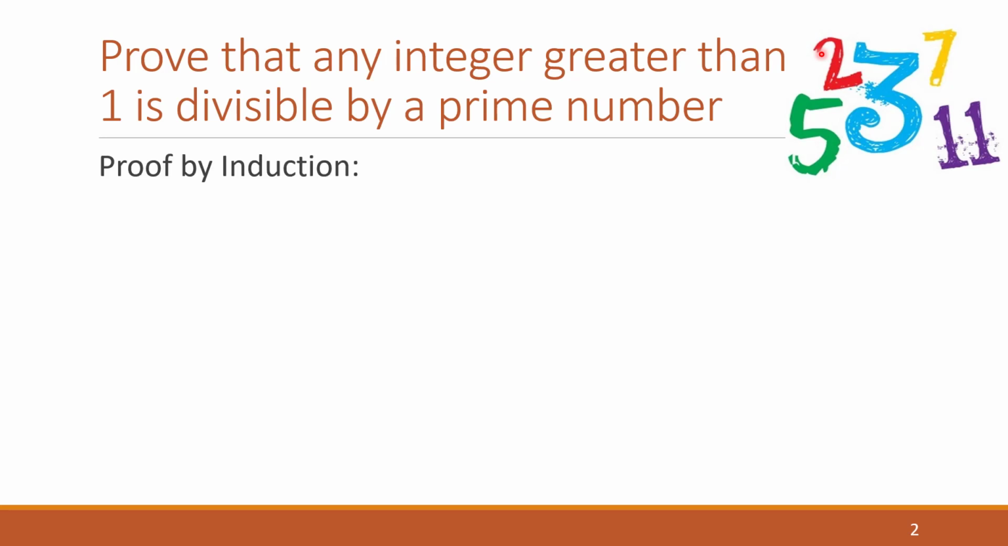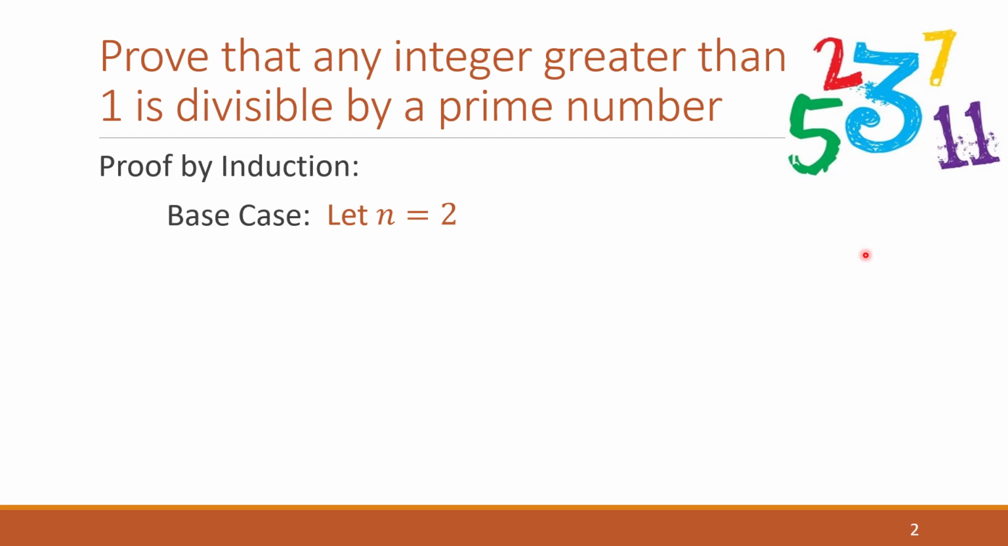So we want to do a proof by induction here. And in this proof by induction, we're going to need a base case. So if you think about it, what's the base case? We start by saying prove that any integer greater than 1. Well, what's the first integer greater than 1? It's going to be 2, right? So our base case is going to be 2. It's the first integer greater than 1, and the first number in our sequence.